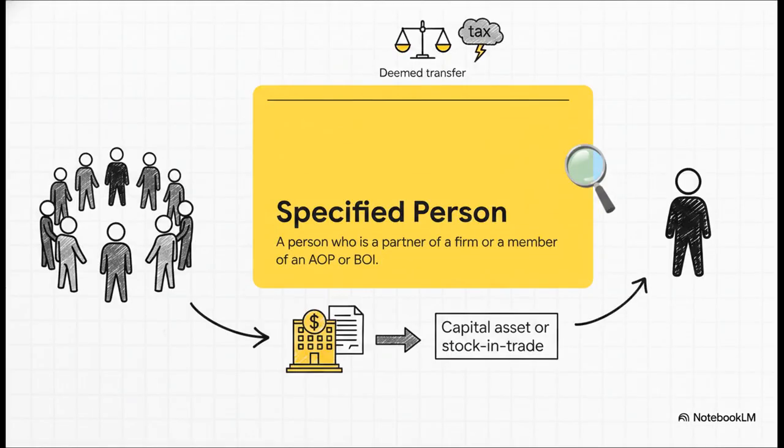Right, so our second player is the specified person. Under subsection 6B, this is the individual who is actually receiving the asset. In plain English, this simply means a person who is a partner of that firm or a member of that AOP or BOI. So let's put the whole puzzle together. The specified entity, let's call them ABC and Associates, gives the asset to the specified person. Let's call him partner Rahul. When Rahul gets that asset, ABC and Associates is deemed to have made a transfer, and the firm itself is the one on the hook for the tax.